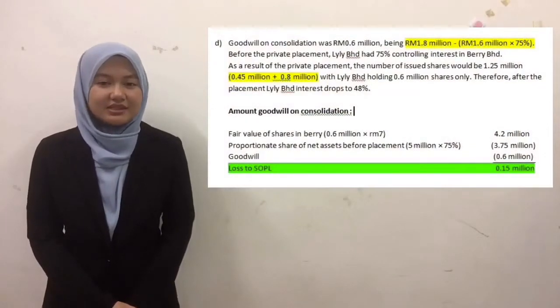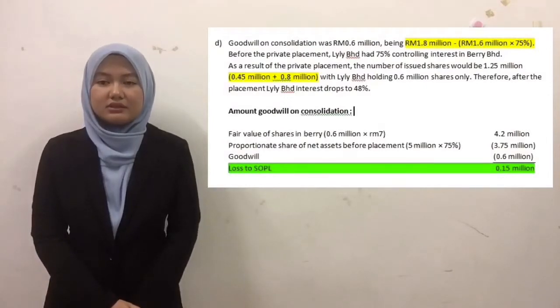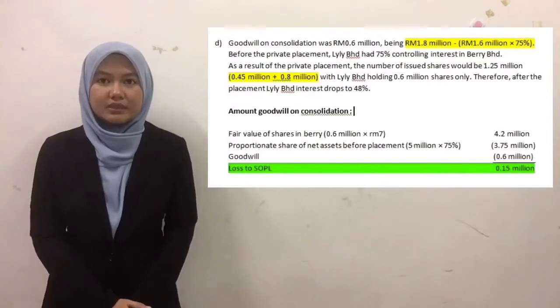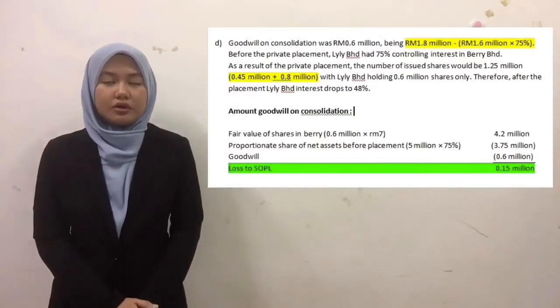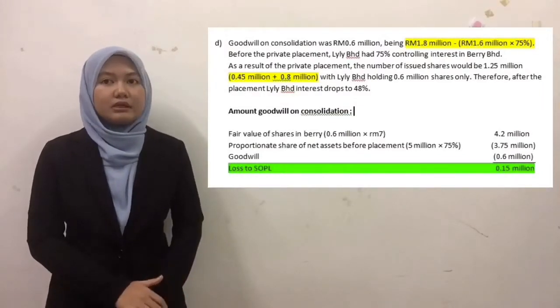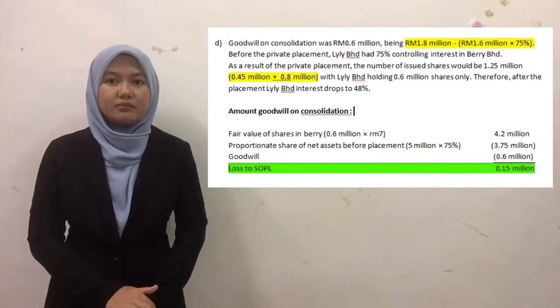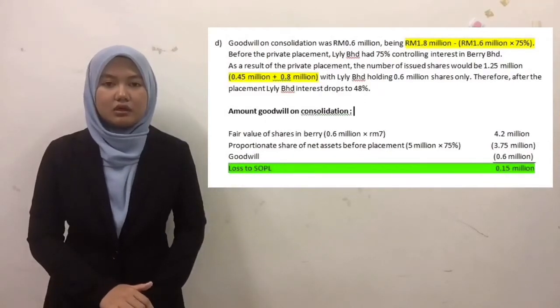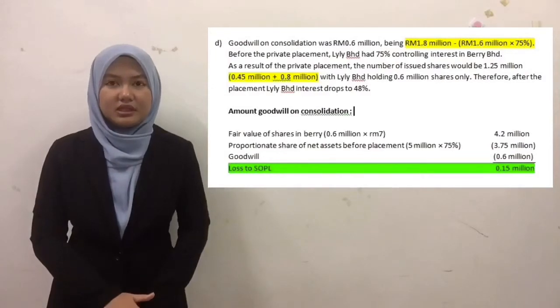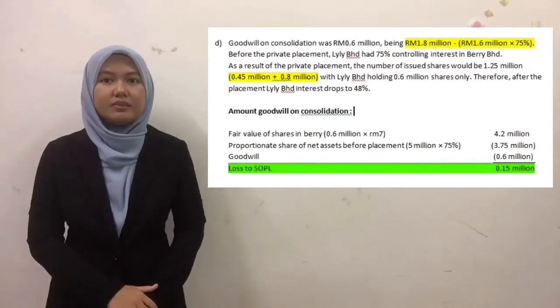For question 3D, assume that Berry made a private placement of 450,000 shares for RM3.5 million. The fair value of net assets before placement is 5 million. Berry's share price is at 7 ringgit after the placement. So the goodwill on consolidation was 600,000, being 1.8 million minus 1.6 million times 75% owned by Lily for the acquisition of ordinary shares. And before the private placement, Lily had 75% controlling interest in Berry Berhad.